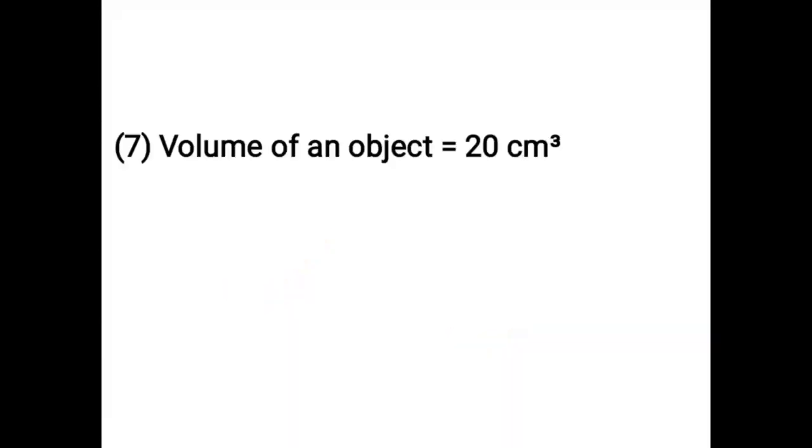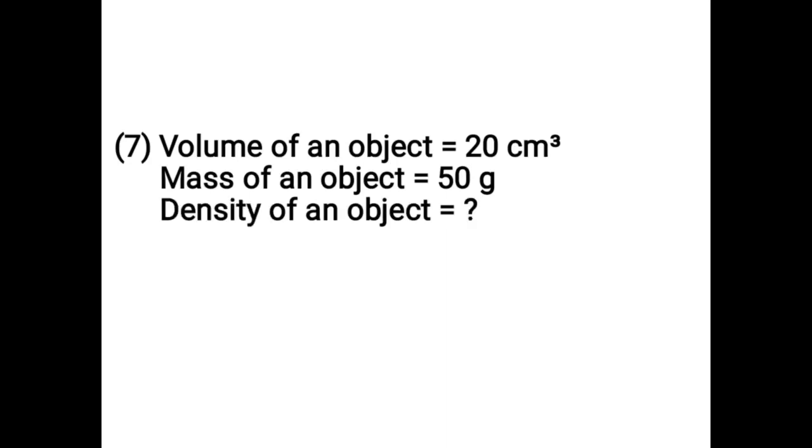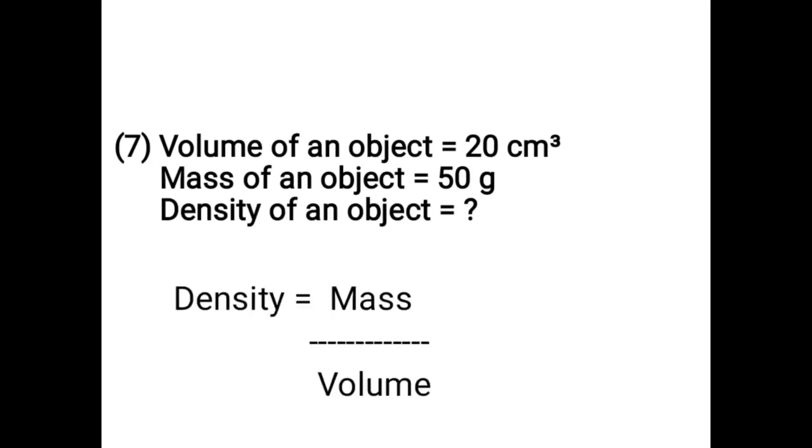Volume of an object is equal to 20 cubic centimeter, given. Mass of an object is equal to 50 gram, given. You have to find density of an object. The formula of density is density is equal to mass upon volume. Mass is given, 50 gram. Volume is 20 cubic centimeter. That is, density is equal to 50 upon 20.